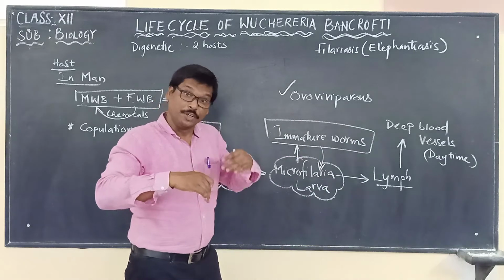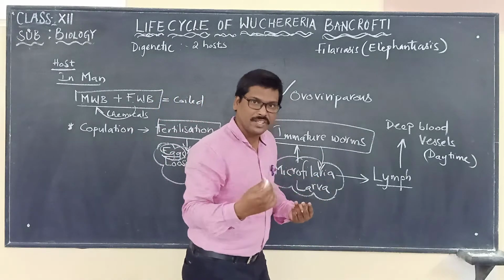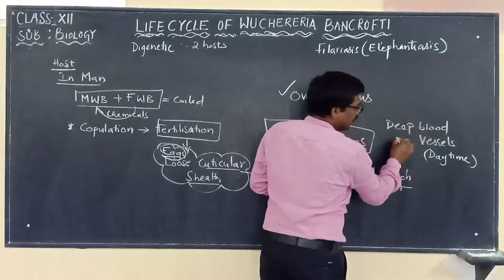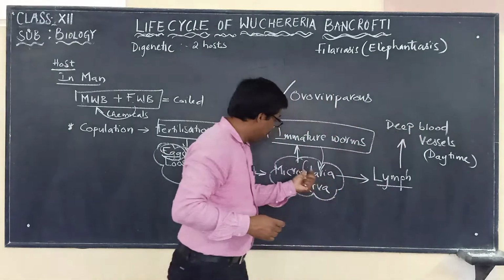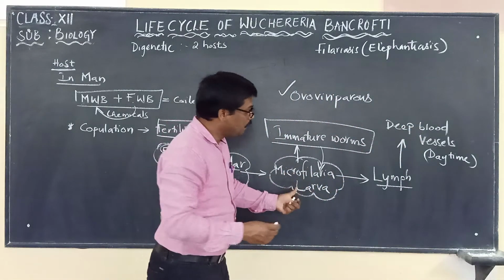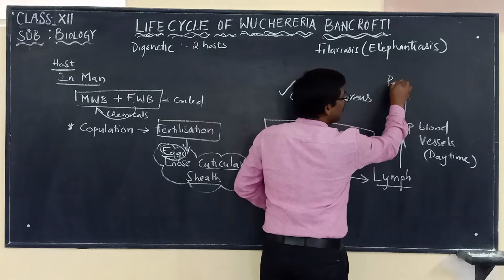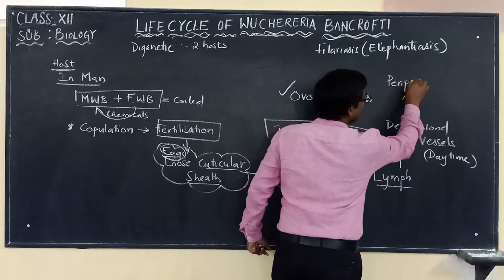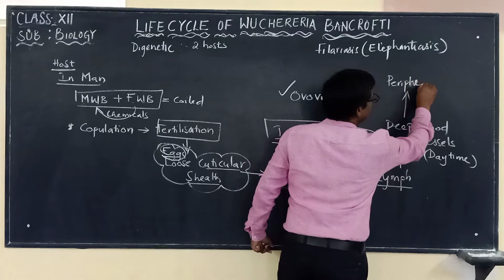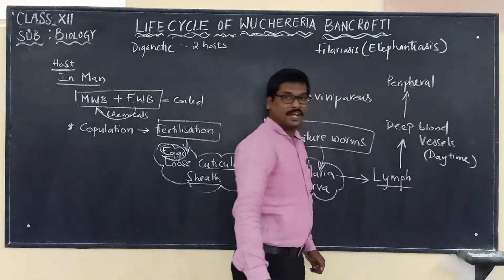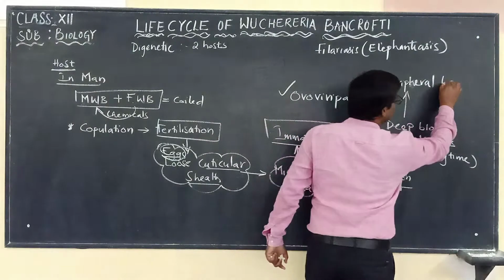And now, during the night time, the microfilarial larvae come out from the deep blood vessels into the peripheral blood vessels. Peripheral blood vessels means what?